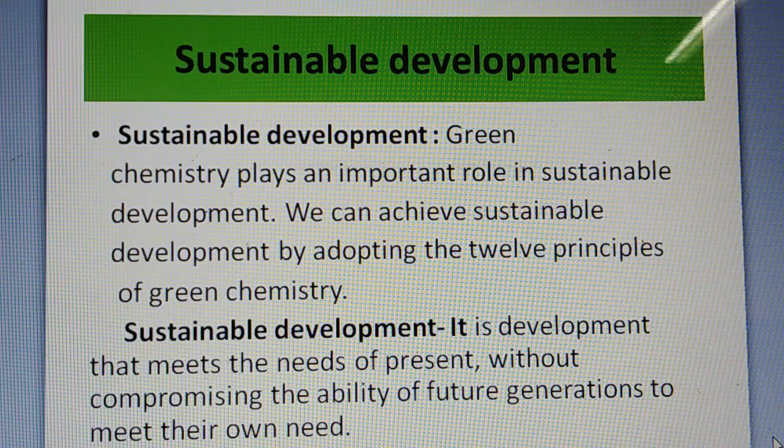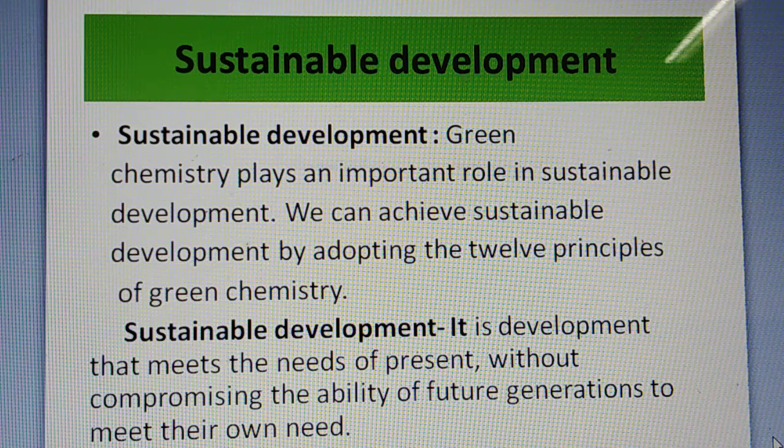Now sustainable development. What do you mean by sustainable development? See, green chemistry plays an important role in sustainable development. We can achieve sustainable development by adopting the 12 principles of green chemistry. So for sustainable development, we have to adopt the 12 basic principles of green chemistry.